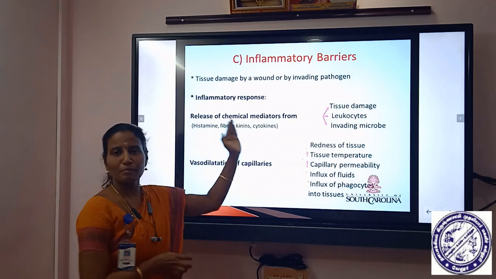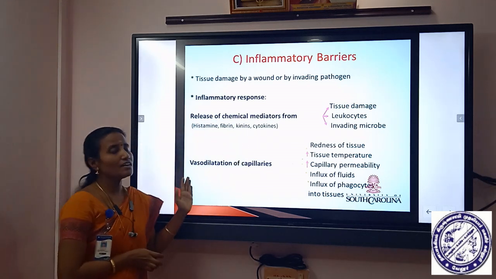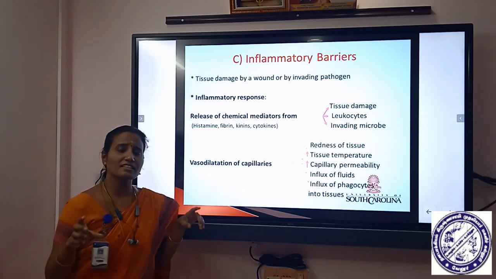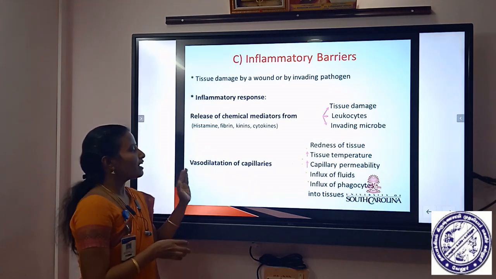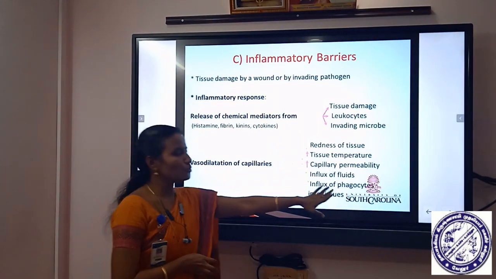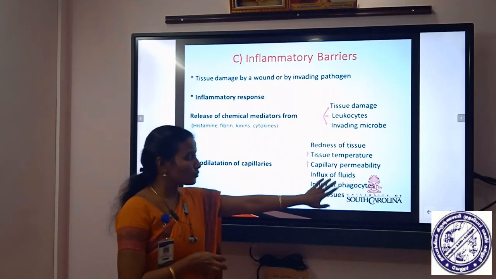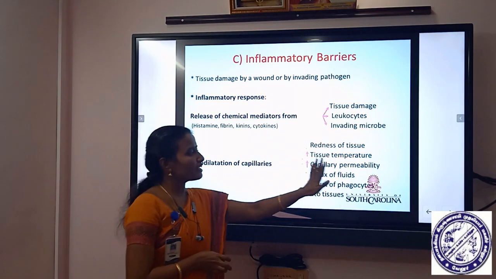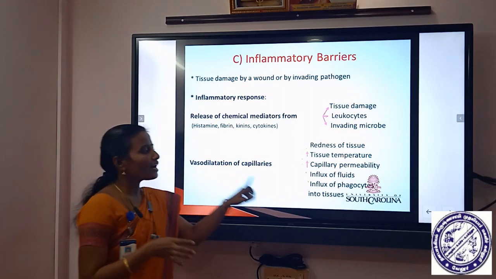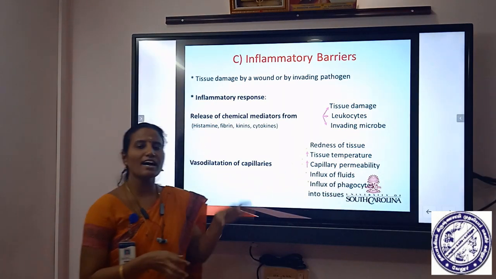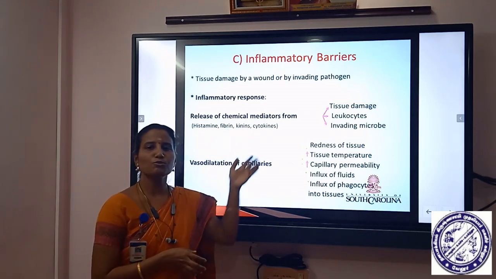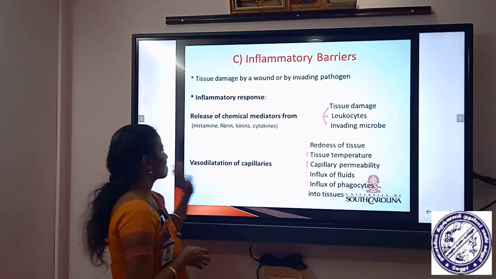The release of the chemical mediators causes vasodilation of capillaries. What does vasodilation mean? An increase in the diameter of blood vessels. It causes redness of tissue, an increase in tissue temperature and an increase in capillary permeability. Due to the increased permeability, there is more influx of fluids and phagocytic cells from the bloodstream into the tissue, thereby into the infection site.